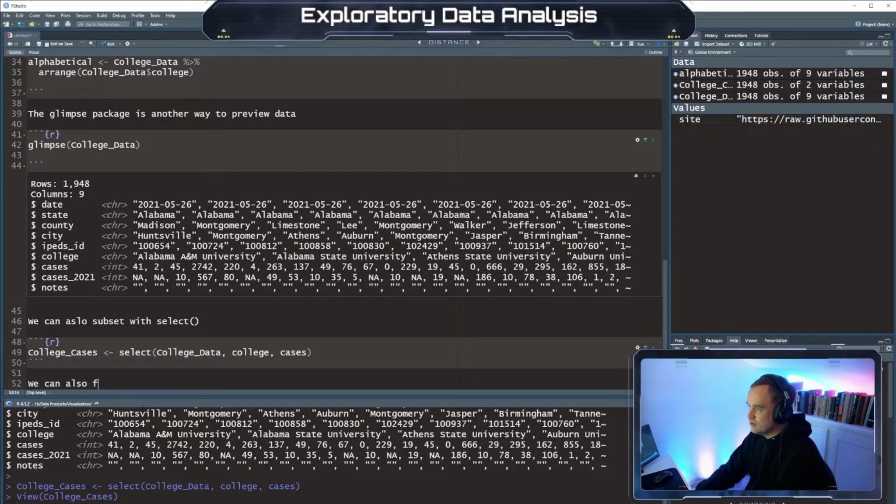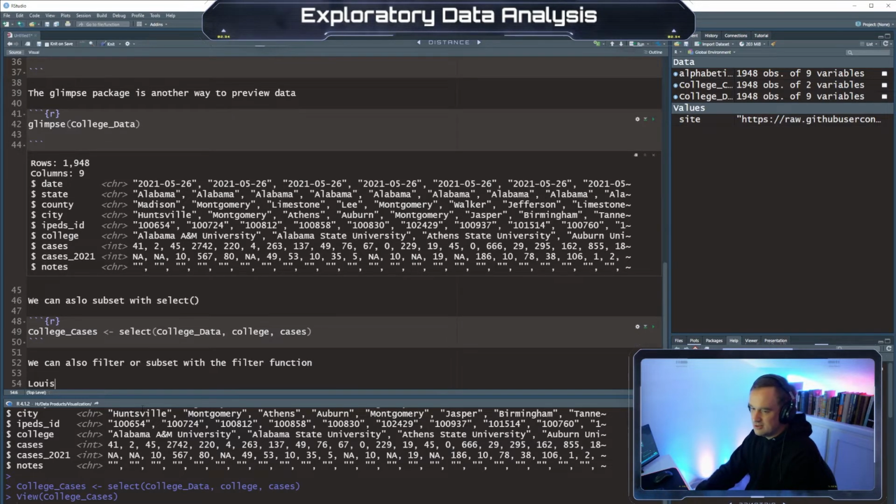We can also filter or subset with the filter function. So let's say Louisiana cases is filter college data state equals, double equal sign.